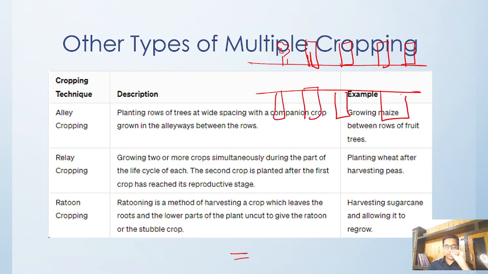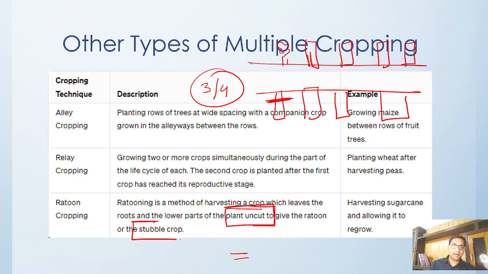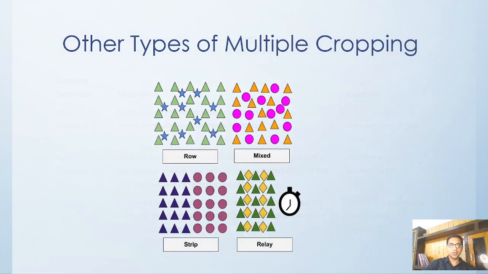Once the sugar cane has fully matured, we come and cut the top three-quarters of that sugar cane, and the bottom part will remain uncut. It will remain as a stubble, and that stubble can regrow again. So ratooning means growing the same crop from the leftover of the previous crop. That is called ratoon cropping.